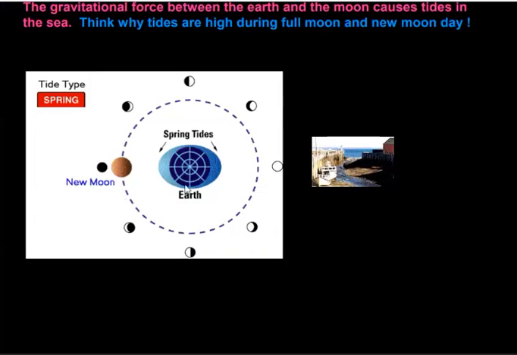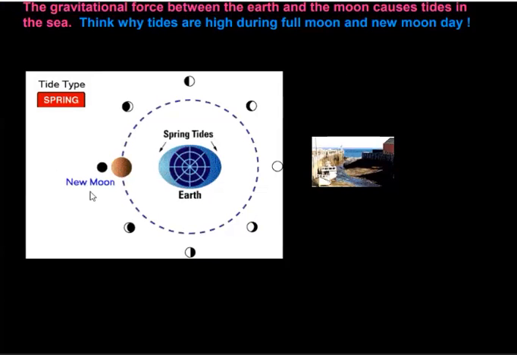As water is not a solid, a part of the ocean gets pulled towards the moon during full moon day. So you see that the water level rises a little above the normal sea level, and when the moon moves to the opposite side of the earth, this raised water again moves towards the normal position, giving rise to the tides on the sea level.